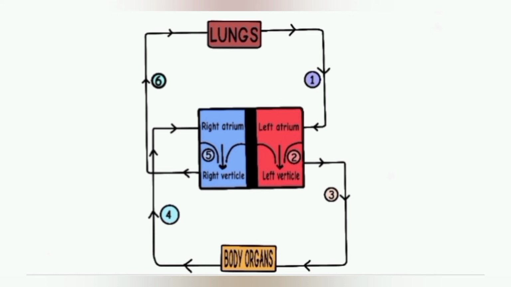In the human circulatory system, the pathway of blood from the heart to the lungs and back to the heart is called the pulmonary circulation. And the pathway of blood from the heart to the rest of the body and back to the heart is called the systemic circulation. These two types of circulation taken together make double circulation.